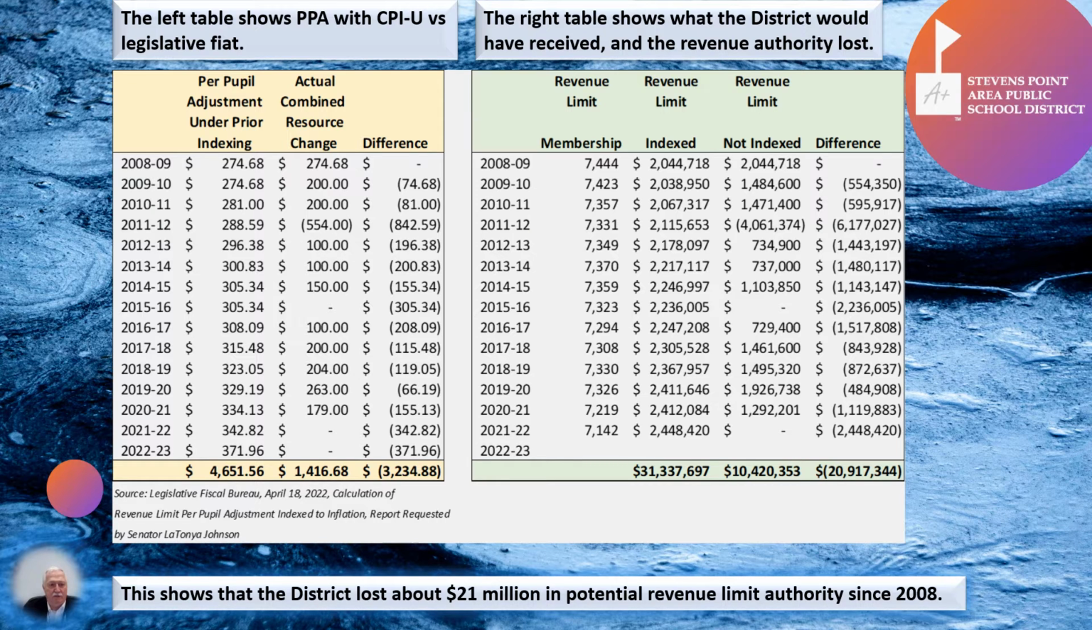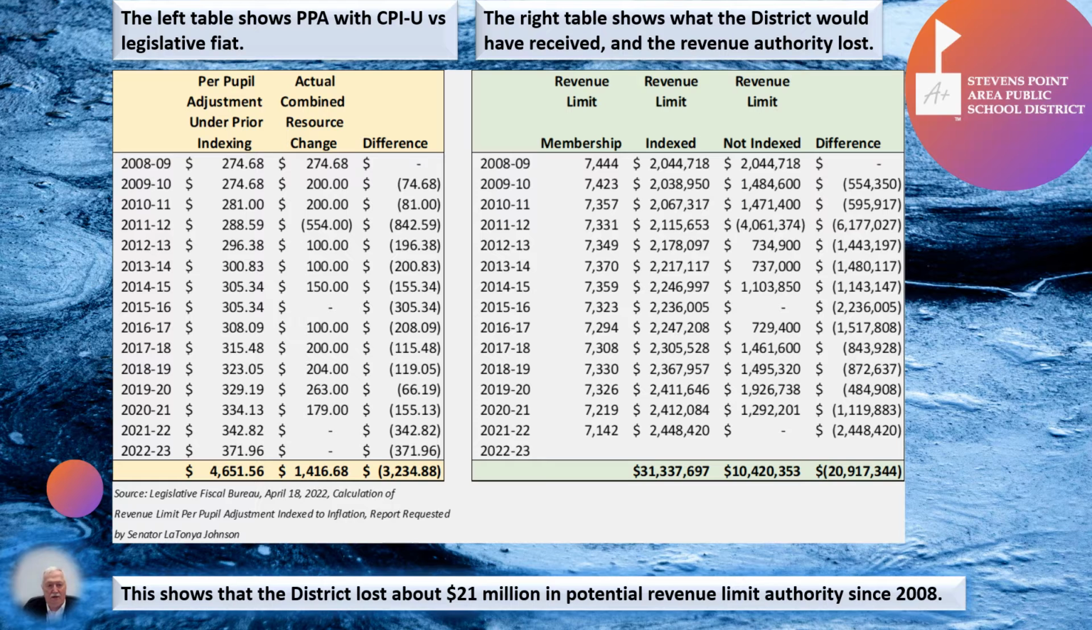The table on the left shows the per pupil allowance from the revenue limit, which was increased by the CPI-U versus legislative fiat. So the column on the left shows the years, school years. The second column shows the per pupil adjustment under prior indexing. This means that the per pupil allowance allowed under the revenue limit was being increased each year by cost of living, and in that column you can see it rising by that rate, rather consistent.